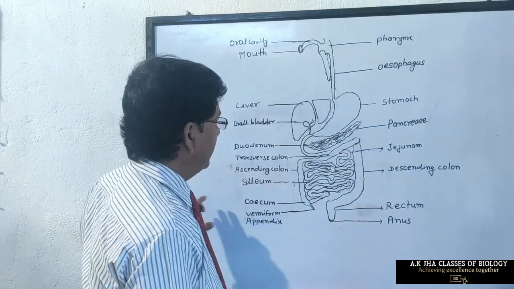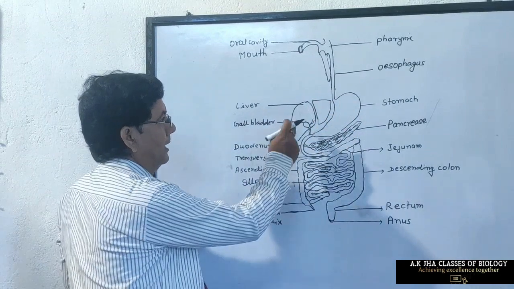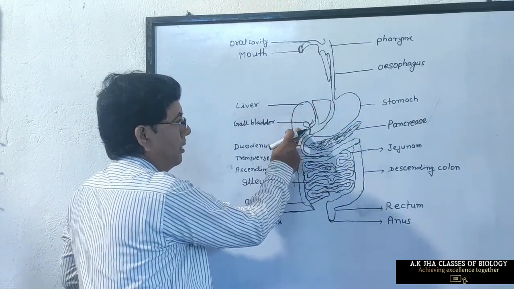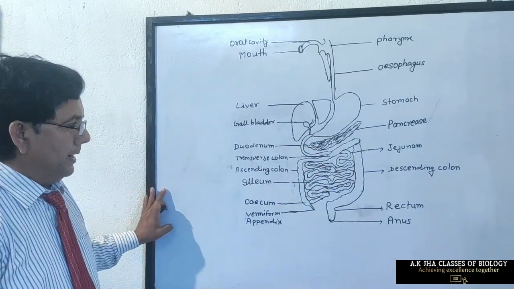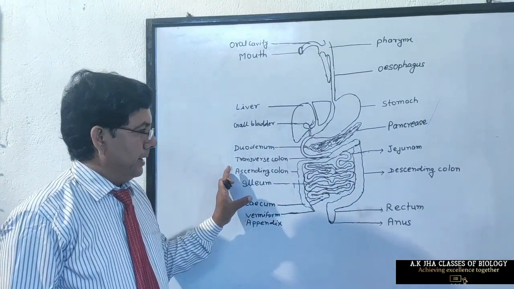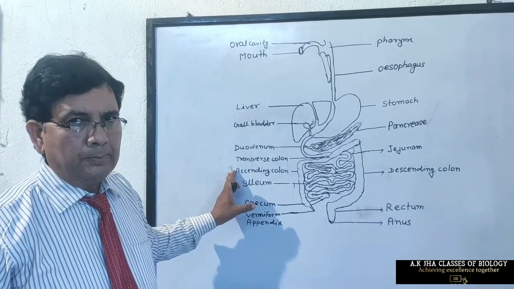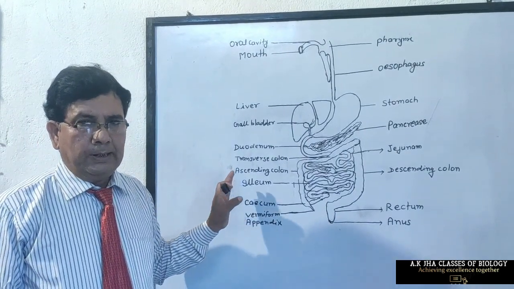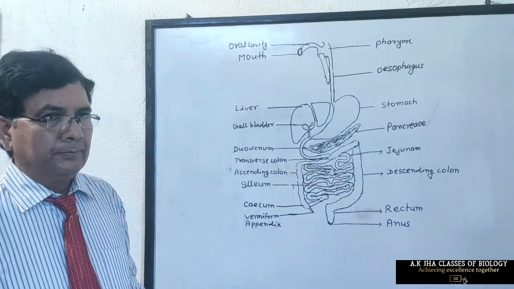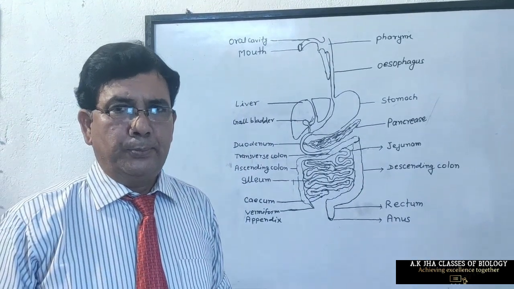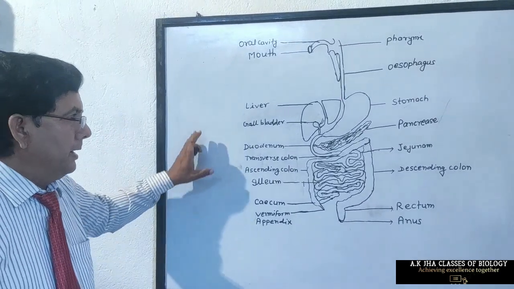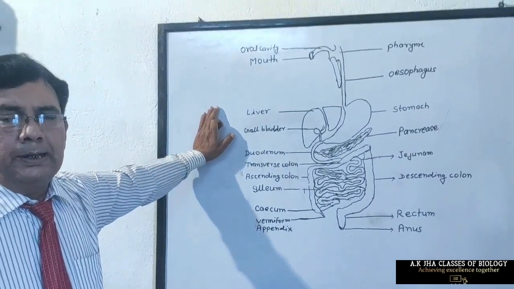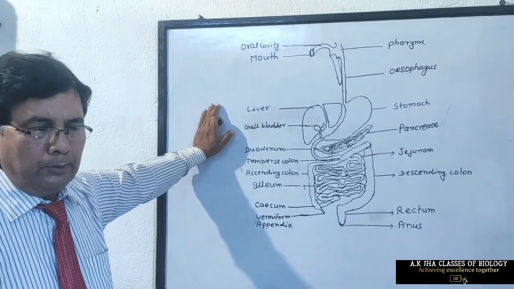Besides these structures, there are some glands also, which are liver, gallbladder, pancreas. These are the digestive glands. Now we study the digestion of different types of food in our alimentary canal. Partial digestion of food occurs in mouth with the help of enzyme ptyalin, which converts starch into maltose.